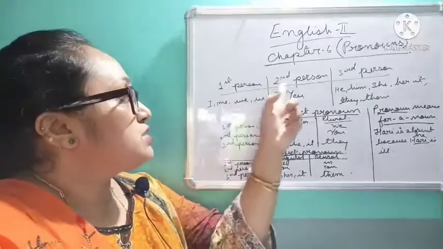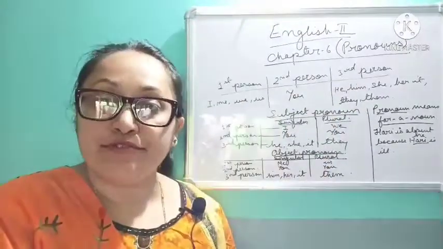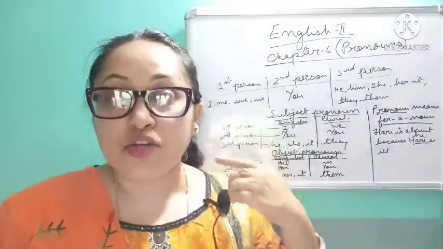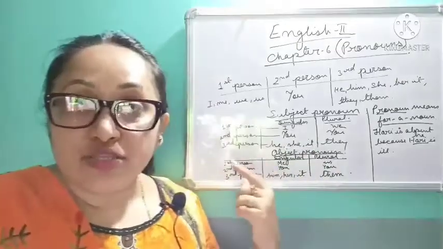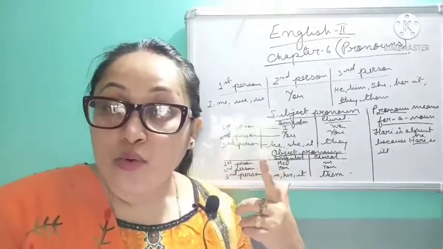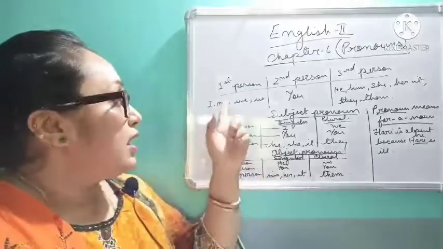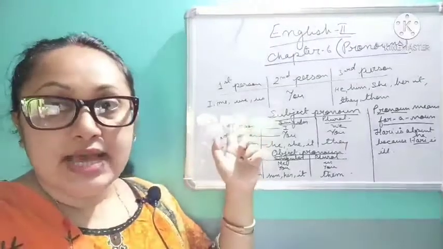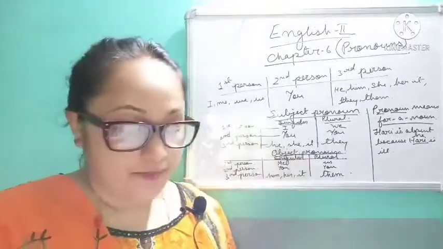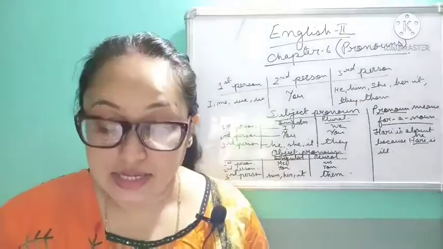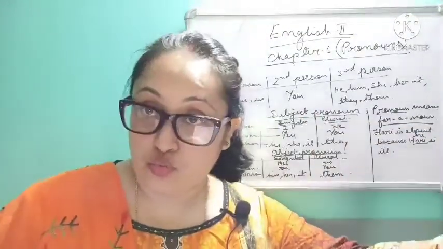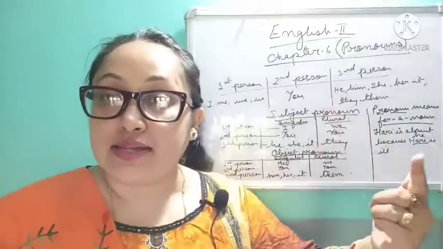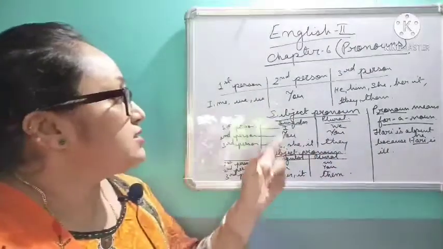Now I have written here first person, second person, third person down. Do you know what is the first person, second person and third person? Now the first person is the person who is speaking. Like I, me, us, we. These are first person. Remember it. Then what is the second person? The person spoken to. The person to whom I am speaking. That is you.